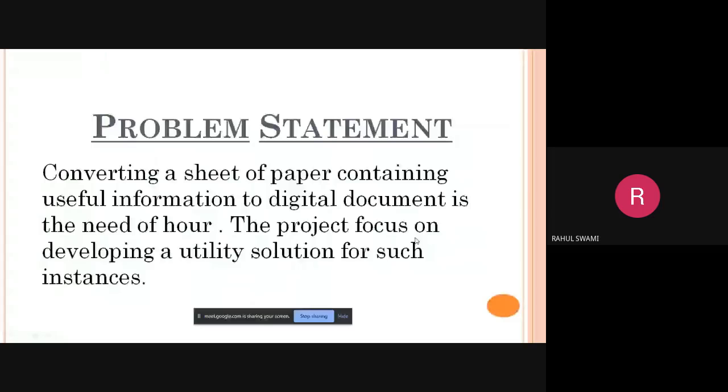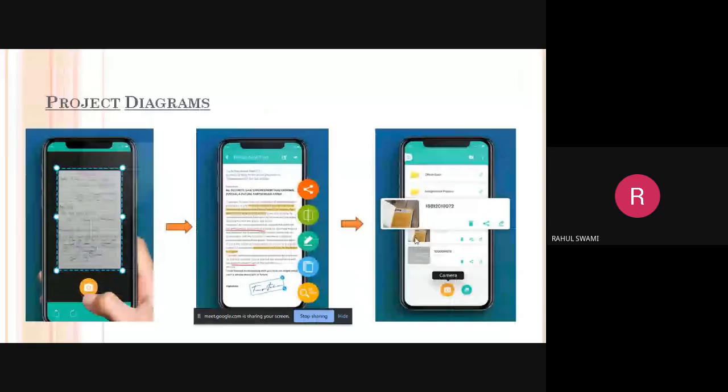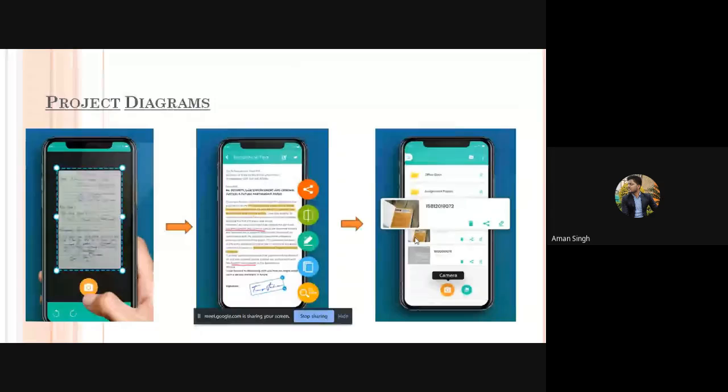You are just taking this from the internet. This screenshot you are showing here, is it your project screenshot? Sir, this is not our project screenshot.